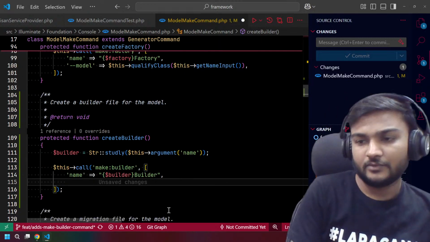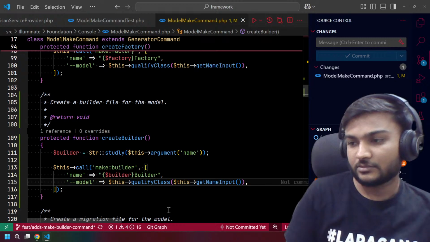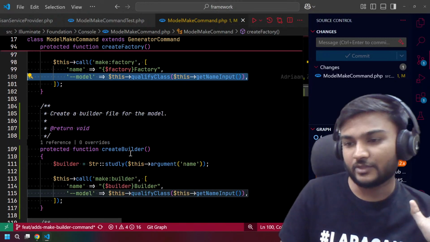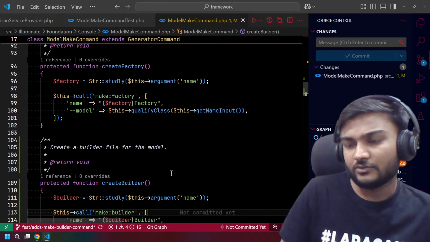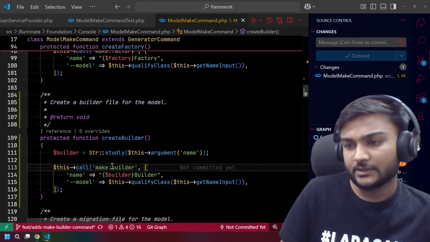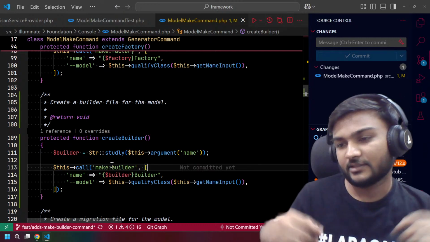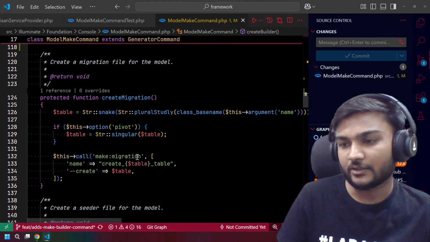And we can say slash model and the qualifying input similar to this. So we don't need to think much about it, right? Then we can trust the code for now, then we'll test it, then we can just check if it is working or not.